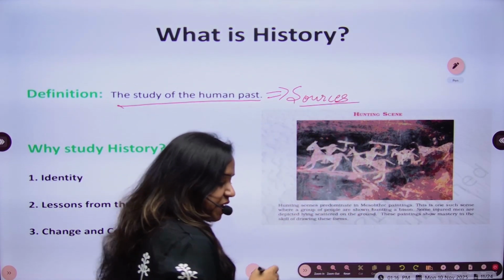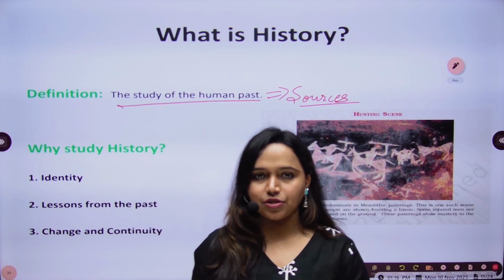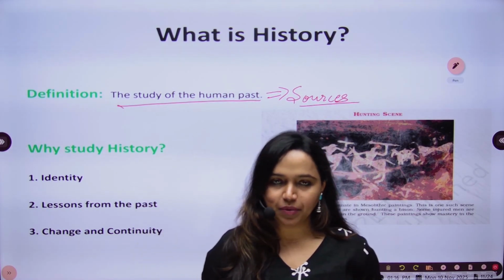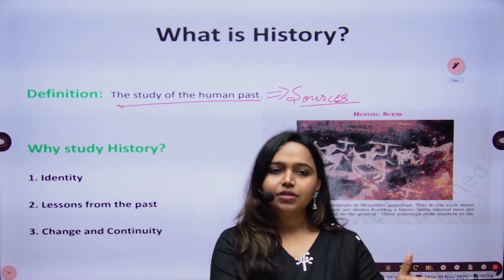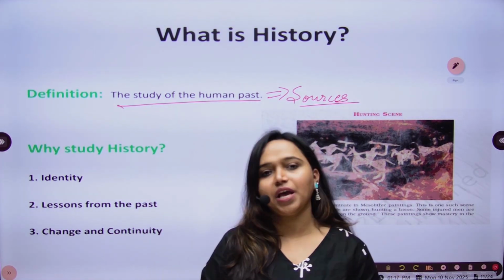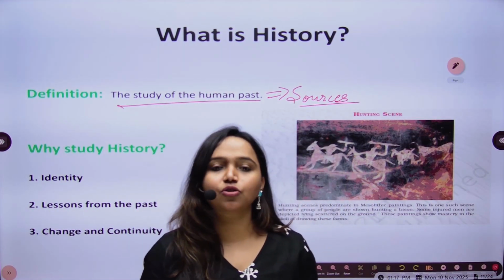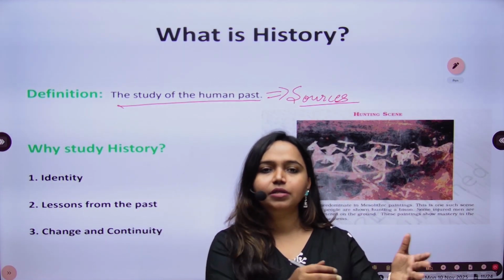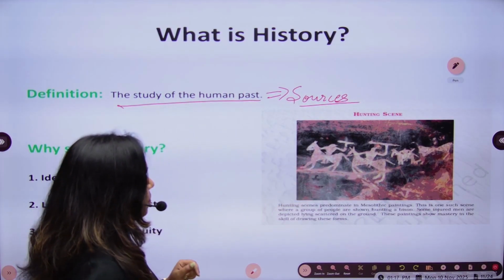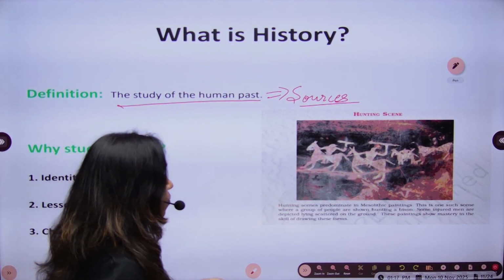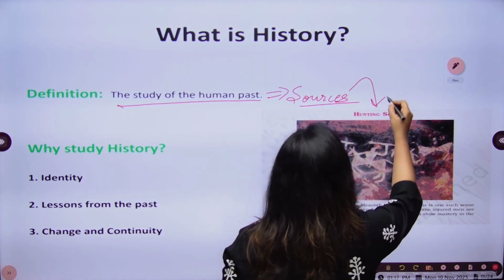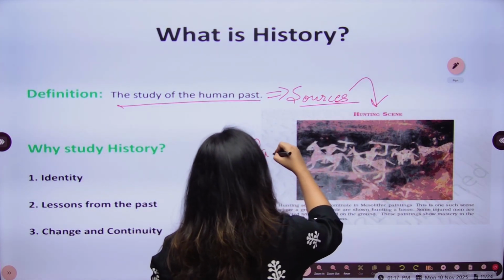Based on different sources of history, when we study the human past, different periods of time, then we can say, okay, this is history, because it has to be verified, it has to have certain evidence in order to prove that the particular thing happened. There is an example of this hunting scene. Why is this important? Because this is one such source, that is painting.